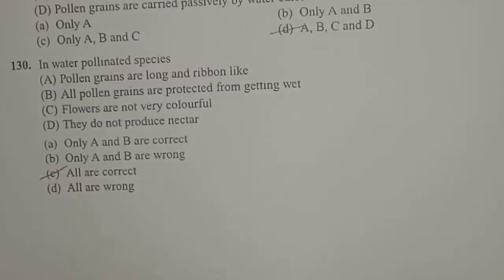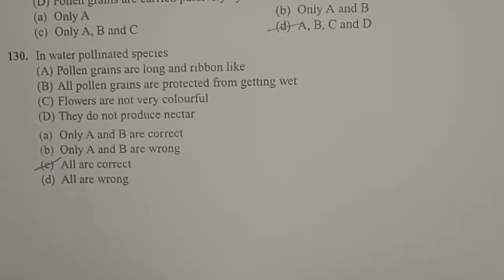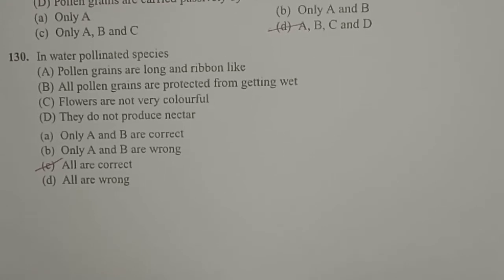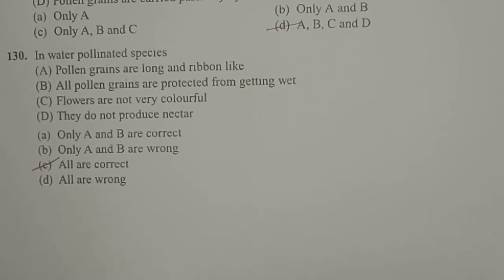Next question. In water pollinated species, option A, pollen grains are long and ribbon-like. Pollen grains are protected from getting wet. Flowers are not very colorful. They do not produce nectar. Here also all options are correct, because in water pollinated species the pollen grains are usually long and ribbon-like, and they are usually protected from wetting because they have a waxy or oily coating. And flowers are not brightly colored, and they do not produce nectar. So all are correct.